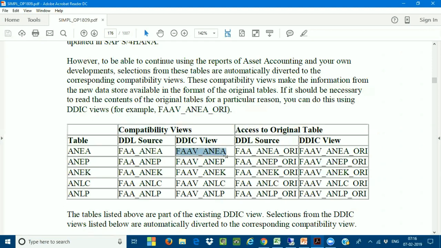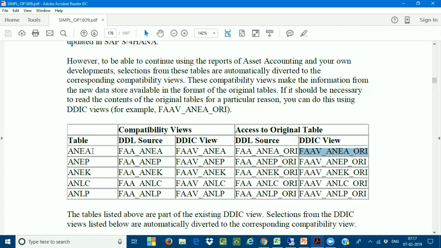But in some cases, if the system is not able to read the data from the compatibility view table, then SAP also allows you to access the original table directly by _ORI. This is very, very important. I'm telling you, this is a certification question for all of you.